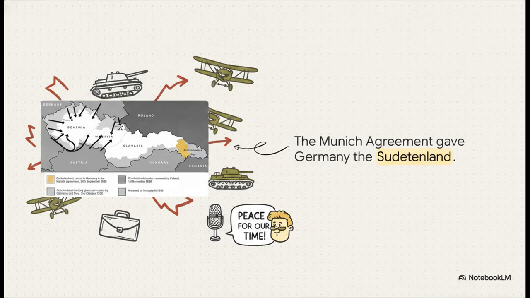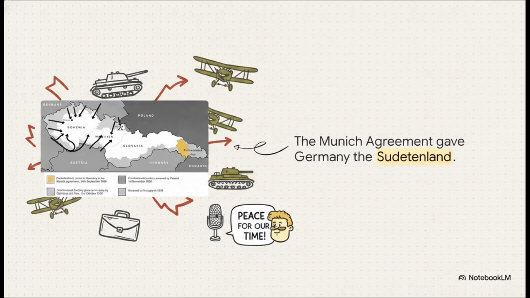This policy really peaks and is brilliantly illustrated by the Munich Agreement in 1938. Hitler had his eyes on the Sudetenland. This was a region in Czechoslovakia filled with over 3 million German-speaking people and some really heavily fortified military defenses. So at a conference in Munich, Britain, France, and Italy sit down and just agree to let Germany take the territory. They didn't even invite Czechoslovakia to the meeting.